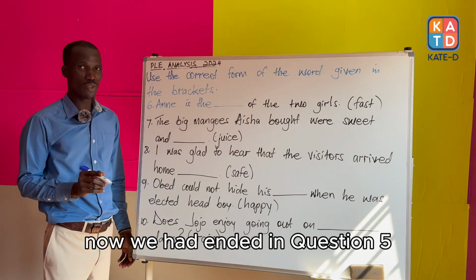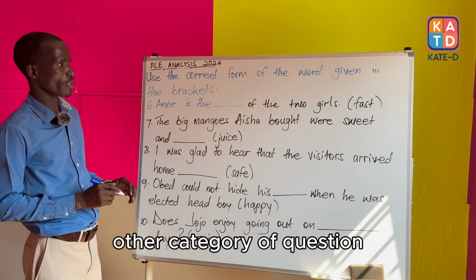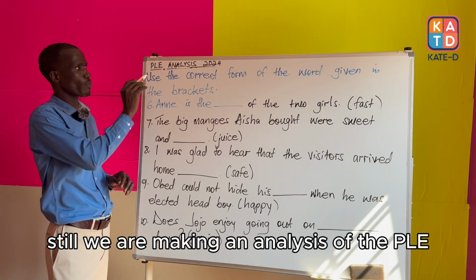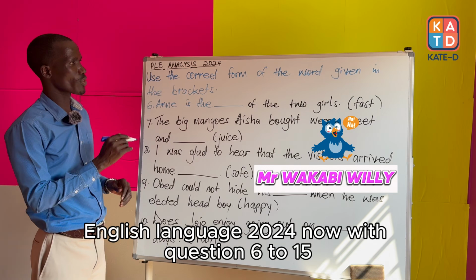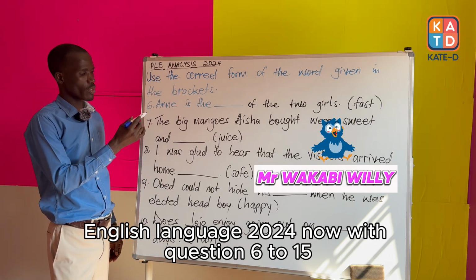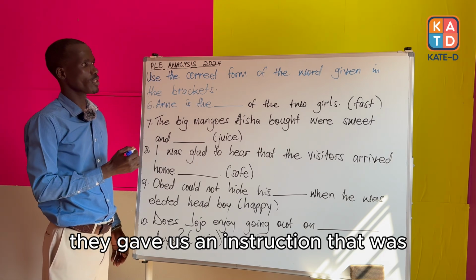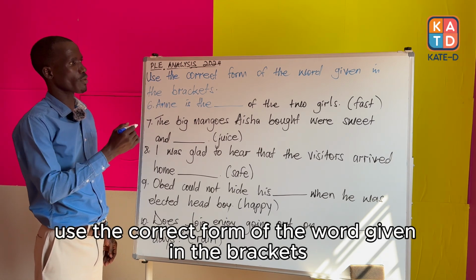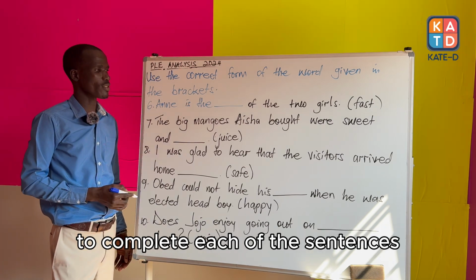Now we had ended in question 5 and we have now crossed to the other category of questions. Still, we are making an analysis of the PLE English Language 2024. Now with question 6 to 15, they gave us an instruction that was use the correct form of the word given in the brackets to complete each of the sentences.